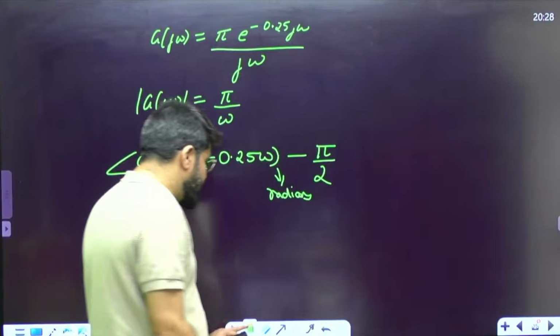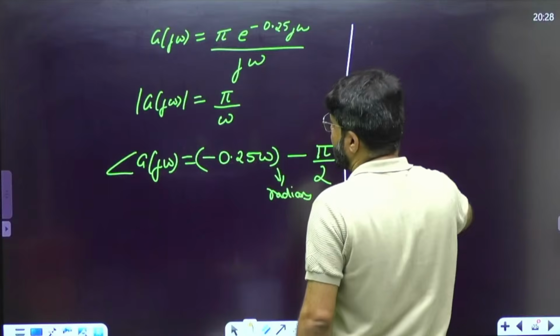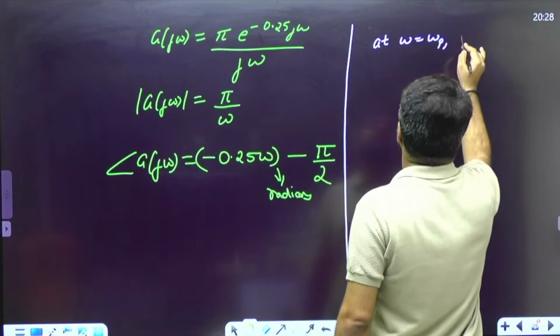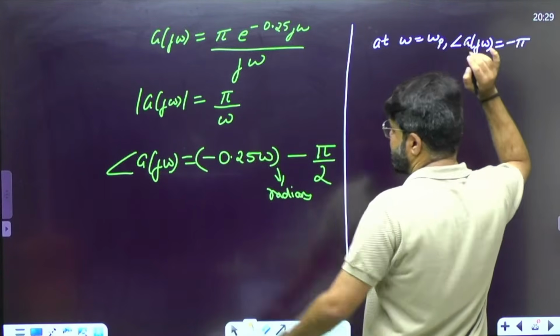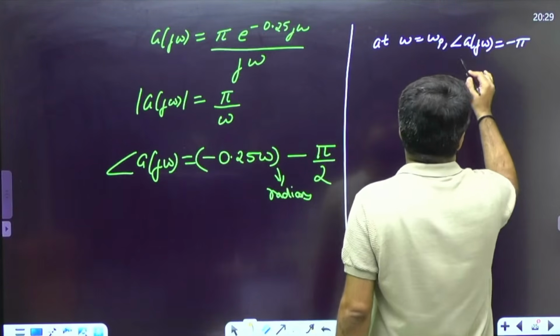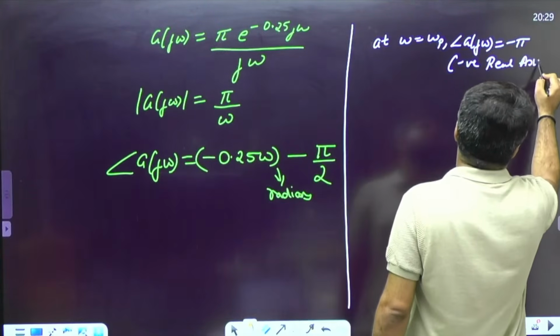The first thing I will do is calculate omega p. At omega equal to omega p, the angle of G(j omega) becomes minus 180 degrees, or minus pi, and wherever the phase is minus pi, that is where the negative real axis comes.